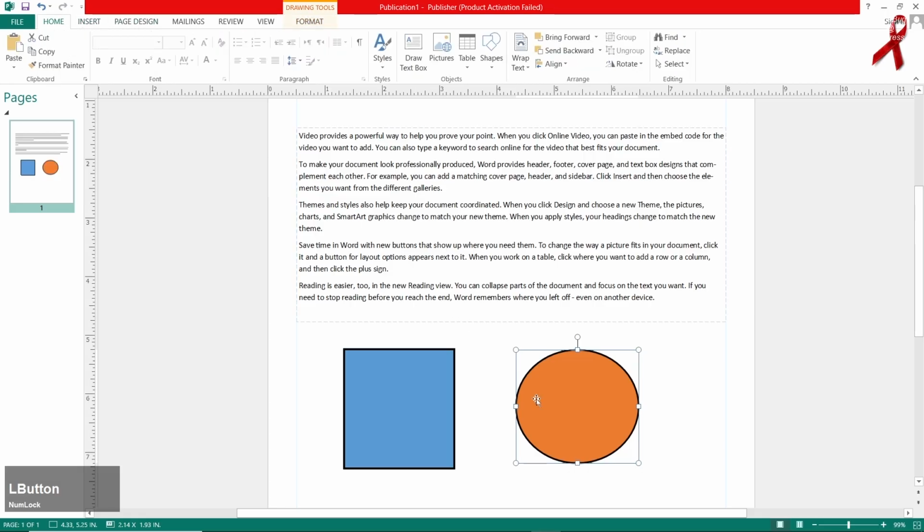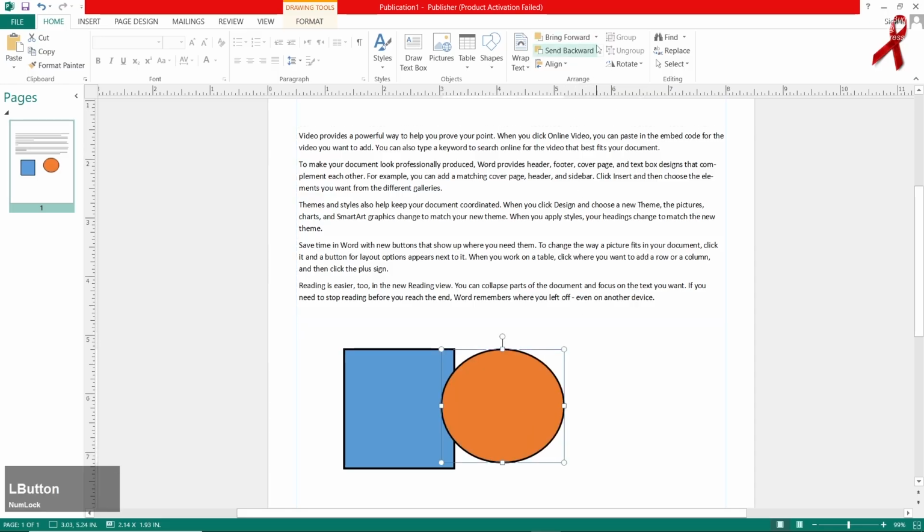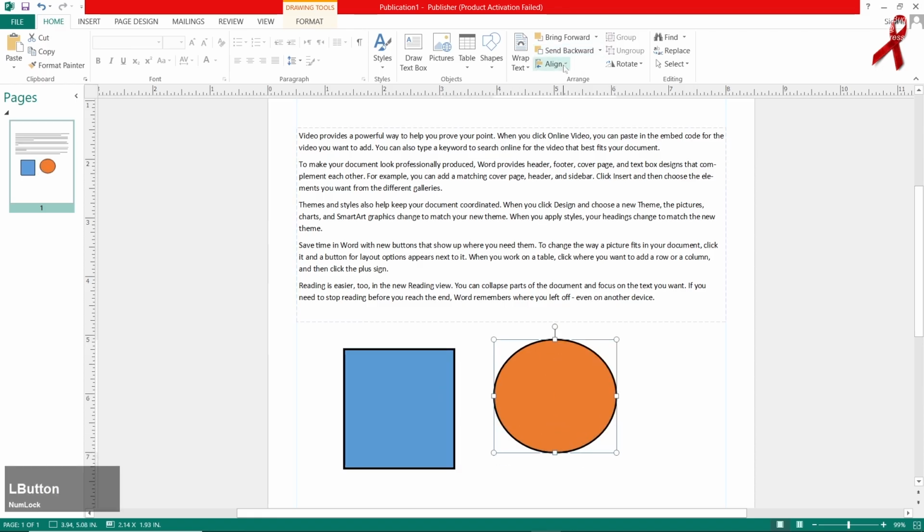Make sure to go for home, select this shape and put it beside that. So now you are seeing that there are two shapes. If you want to bring forward or bring backward, you can use both of the ways. For example, here you can bring that out in front and you can send that to the background. Make this smaller.